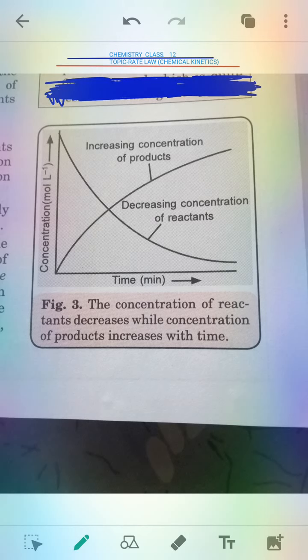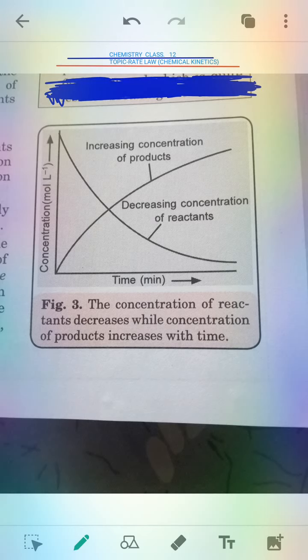At that time the dependence of the rate of the reaction on the concentration of the reactant will be something different. So this is a very important topic, and you have to know it properly. I am just showing this figure to show how the concentration of the reactant changes with time.